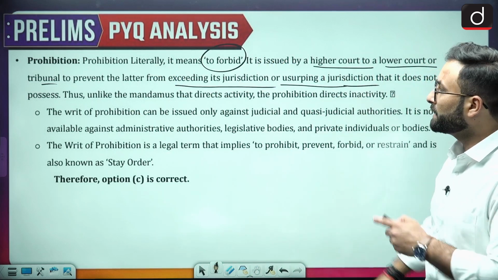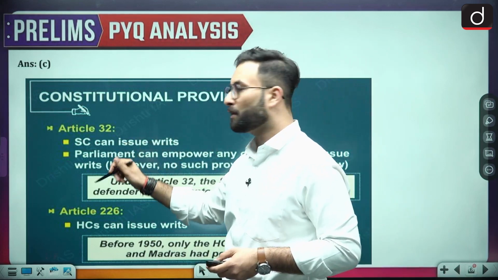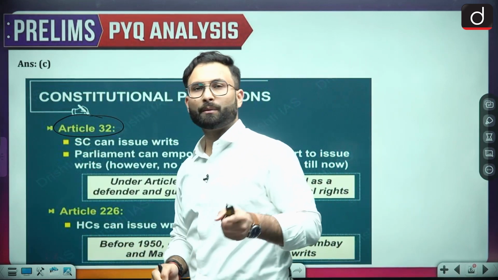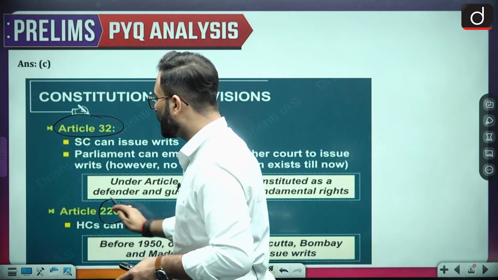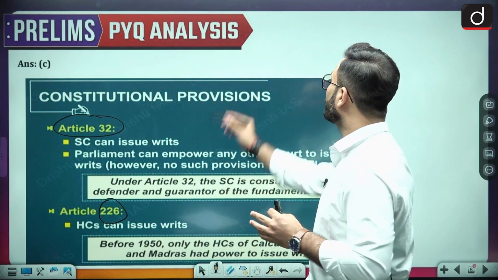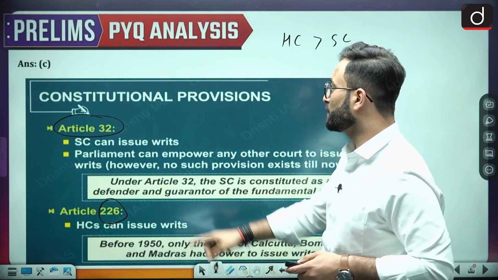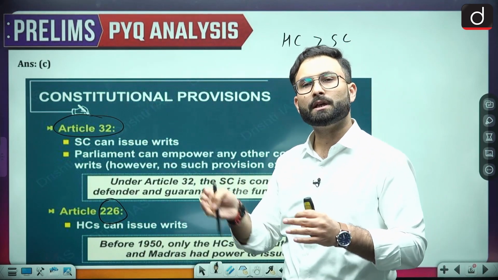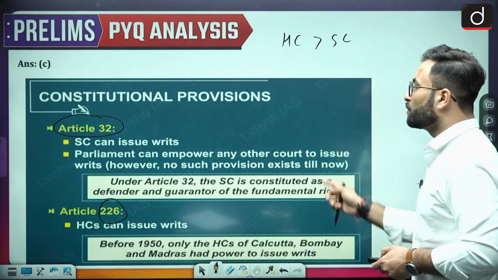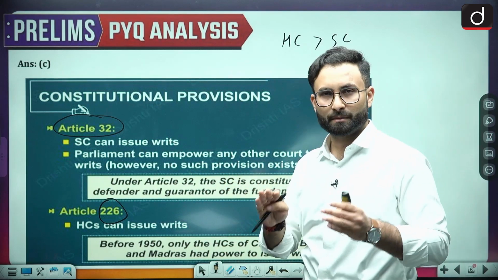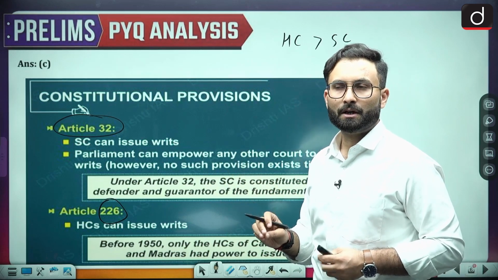Now you can go through this. Here we will be seeing a comparative analysis in the later parts. Here you can see constitutional provision. We have article 32 that talks about the writ jurisdiction of Supreme Court, and then article 226 that talks about the writ jurisdiction of High Court. When we talk about writ jurisdiction, High Court has broader jurisdiction than the Supreme Court. Supreme Court can only issue writs when there is a violation of fundamental rights. Parliament can empower any other court to issue writs. However, no such provision has been made till now. So as of now, Supreme Court and High Court can issue the writs.